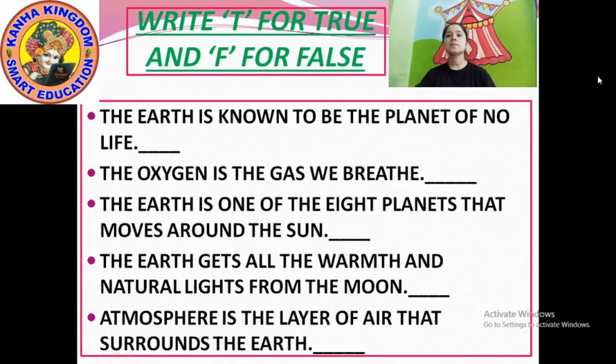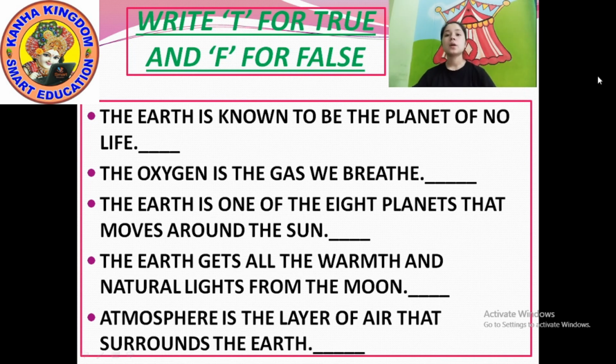The answer is false. Because on earth we live. We find many natural resources on our planet. So we live on planet earth. So here life is possible. Okay, the answer is false.